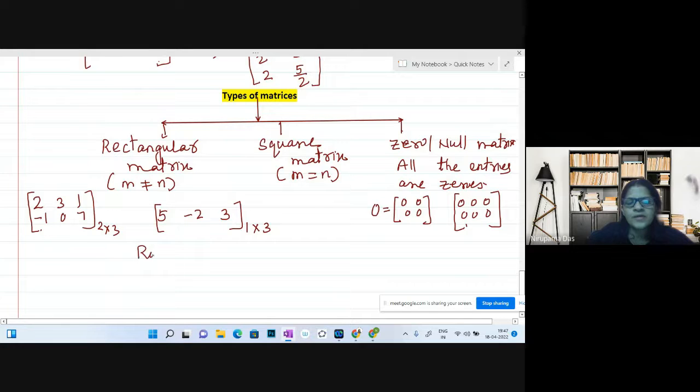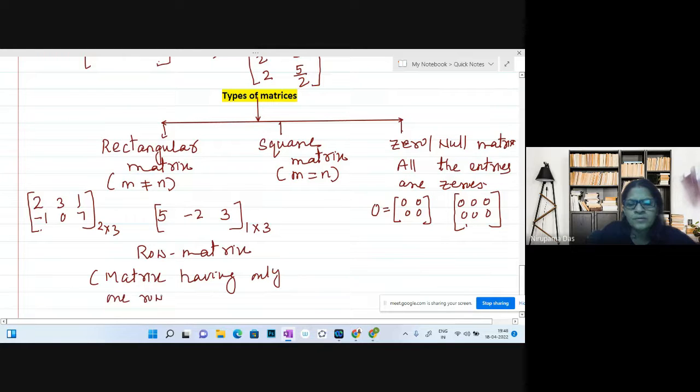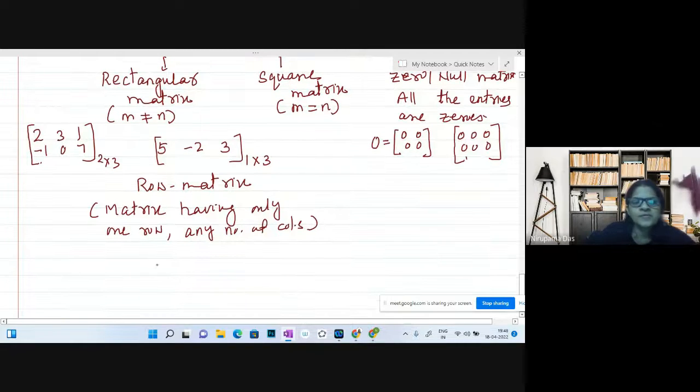A row matrix means a matrix having only one row, but any number of columns.